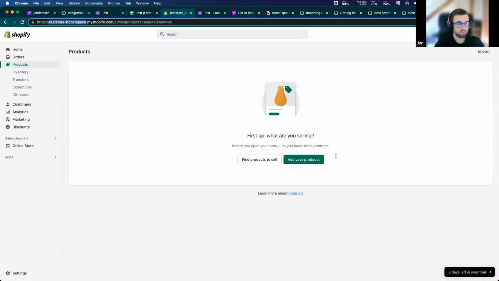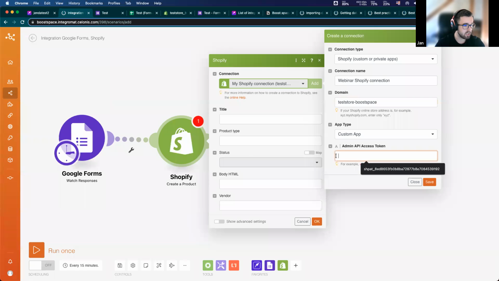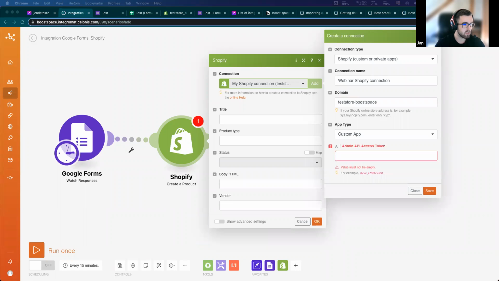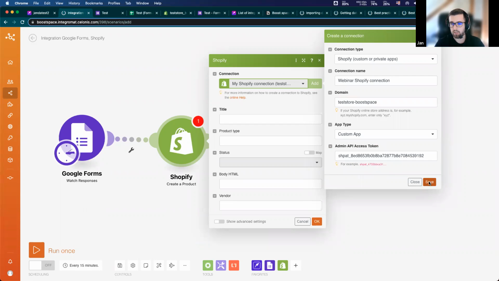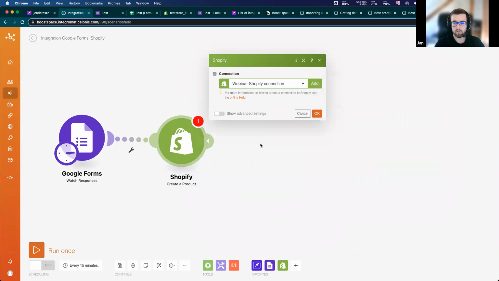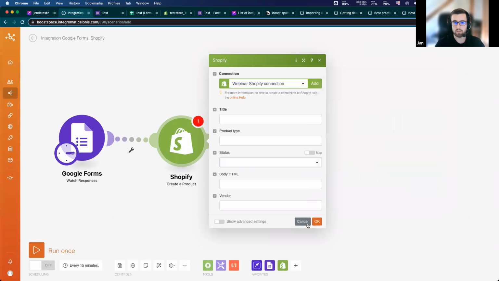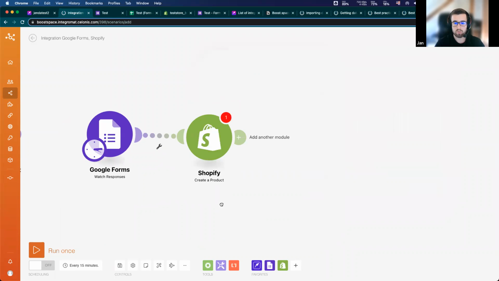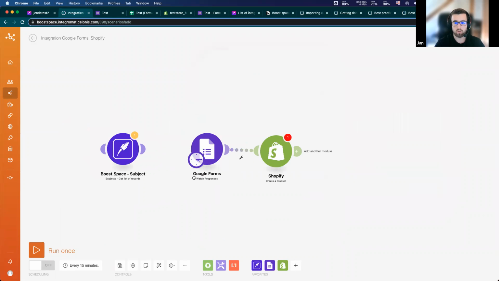And I already have prepared this API token. I have it here in my second screen, and I will use it like this. Yeah, and as you can see, the connection is created. So that was about connection.